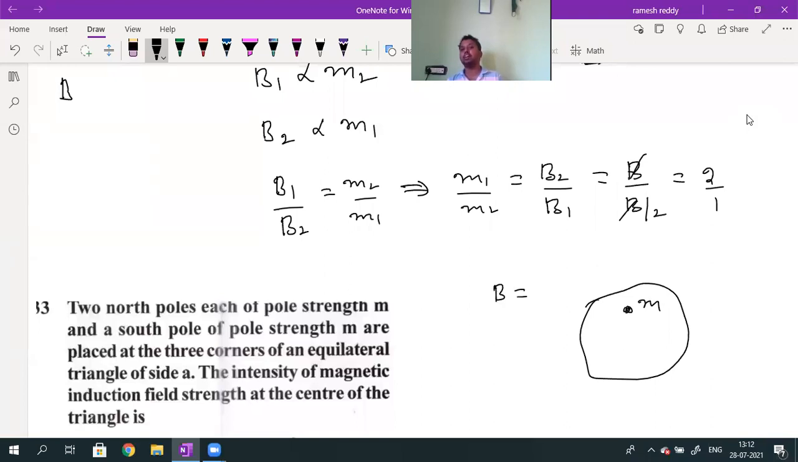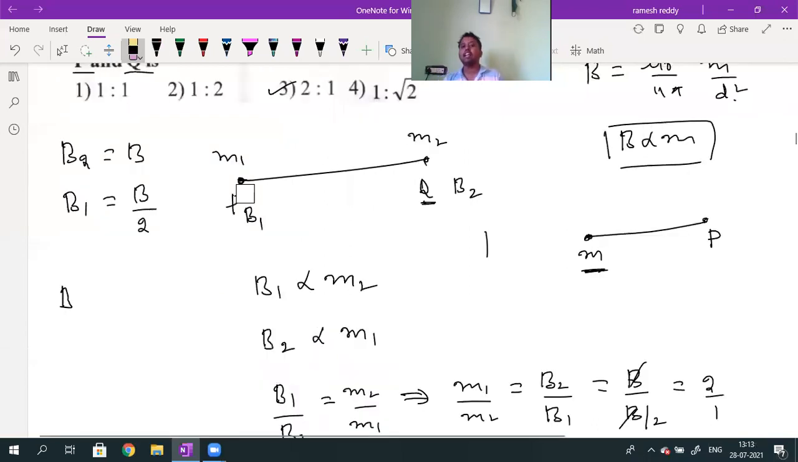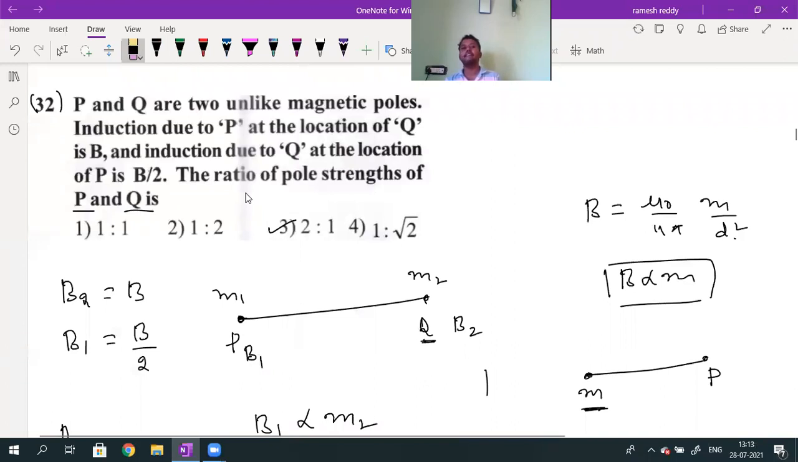Magnetic field induction at that point is defined as the force acting on the unit north pole. This is in the external magnetic field. But what is the formula I wrote? That is the formula for magnetic field induction due to an isolated magnetic pole. Due to a single pole, what is the formula for magnetic field induction? B is equal to mu naught divided by 4 pi into m divided by d square. B is directly proportional to m.